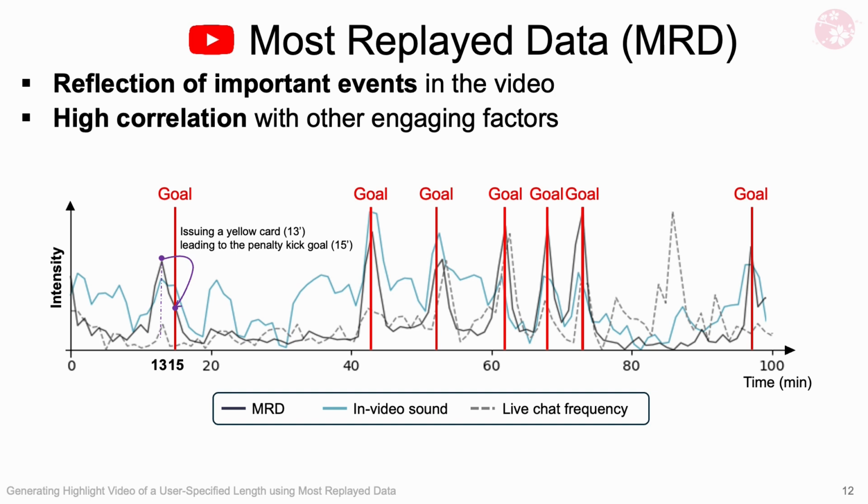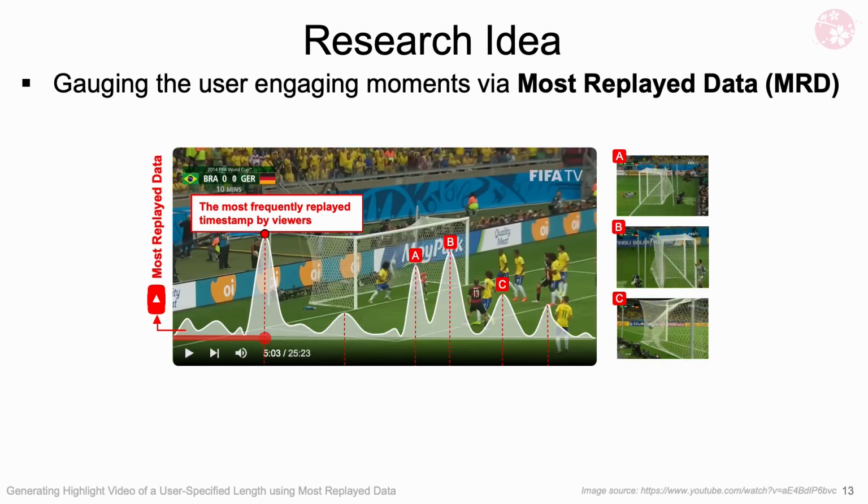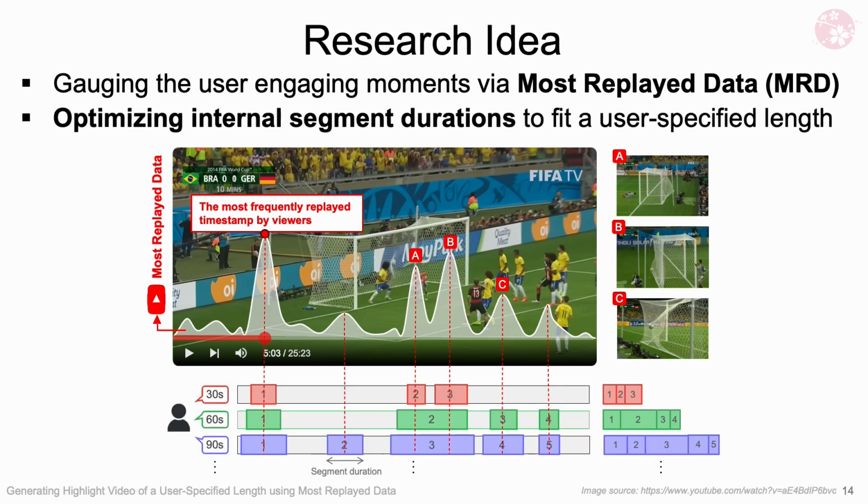In our investigation, it actually aligned very well with specific events in the video, such as goals in the soccer video. MRD also showed a high correlation with other known engaging factors. So our concept is to gauge a user's engaging moments via MRD, and to generate highlights to fit a user-specified length, we optimize internal segment durations. As you can see, increasing the user-specified length allows more key moments to be included, and the length of each segment may also vary to meet the desired length.